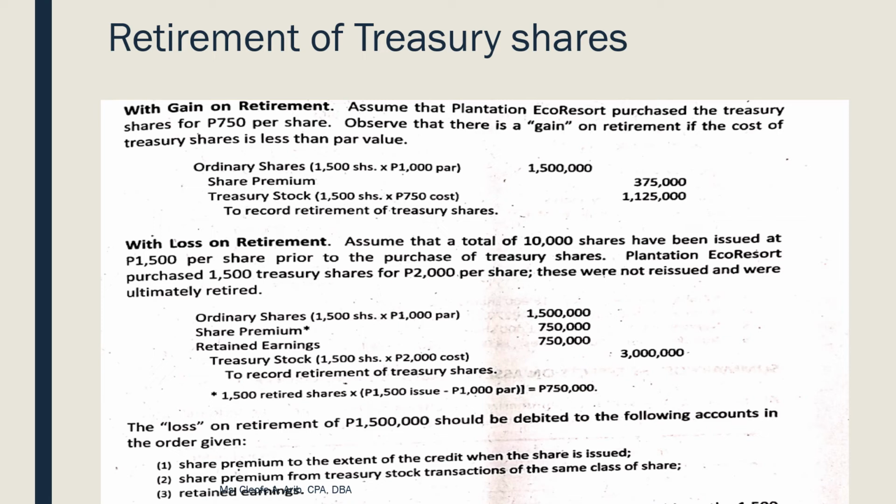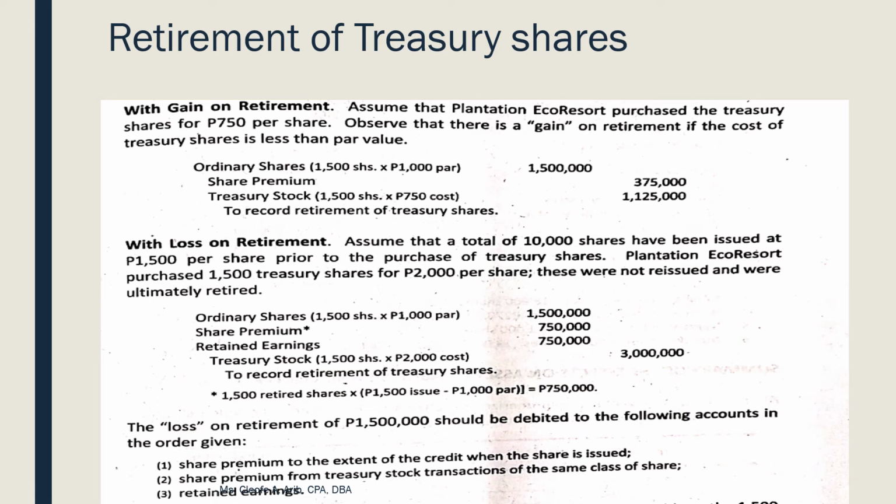Kailan mangyayari na walang gain, wala ring loss on retirement? If binayback mo siya at par value. So, pag yung shares, binayback mo at par value, and then eventually you decided to retire those shares, then wala kang gain, wala ka ring loss on retirement. Anong magiging entry nun? You just debit ordinary shares. Pag dinebit yung ordinary shares, that's a sign na na-retire mo na yung shares na yon, or pinatay mo na yung shares na yon.